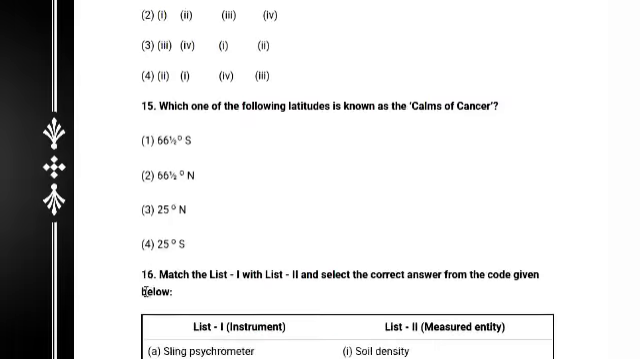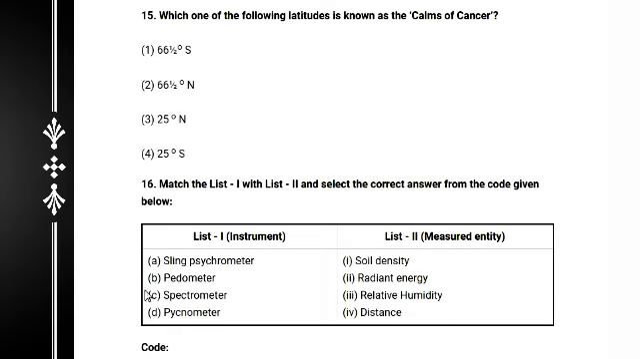Question number 14. And question number 15: which one of the following latitudes is known as the Tropic of Cancer? Definitely the answer is 25 degrees north, option 3.